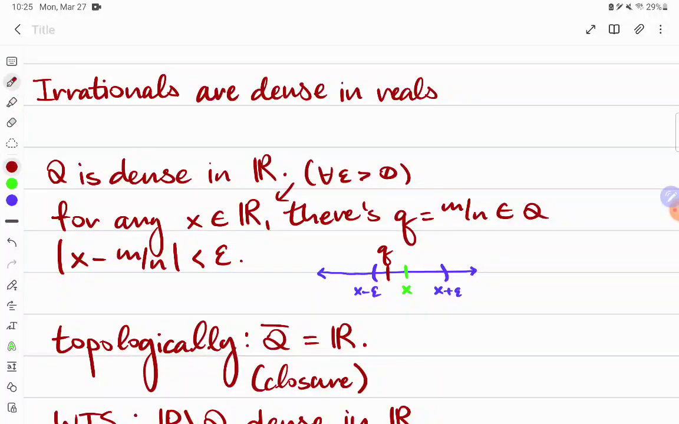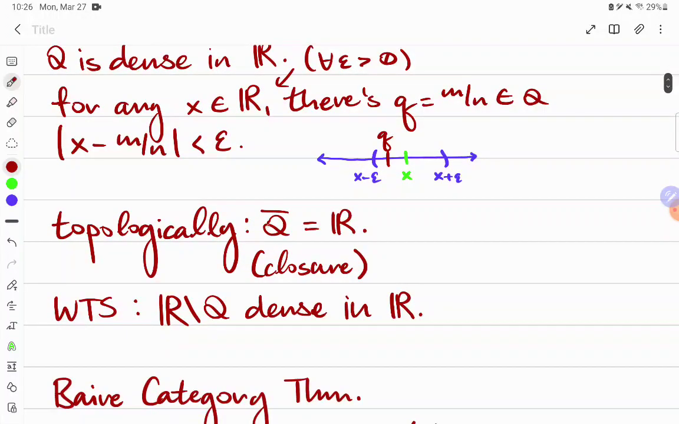of x. Here I've depicted this where we have some small radius epsilon and we can make it as small as we want, so that about this point x, which is real, we can always find some rational number q equals m over n, maybe for integers m and n, such that q and x are within epsilon distance of each other. Topologically, we can say that the closure of Q with respect to the metric, the absolute value, is